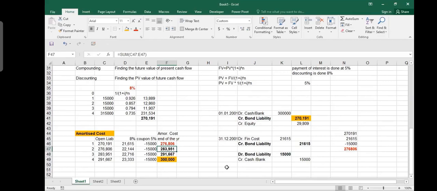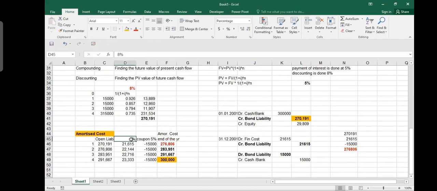Okay. The investor, I have promised to give him 5%. He only knows 5%. He does not know any other thing. But for me, if I had gone to the bank or somewhere else, I would have got the money at 8%. This is the effective interest rate. This is the market rate. I'm giving him 5%. For him, it is 5%. For me, the cost of capital was 8%.